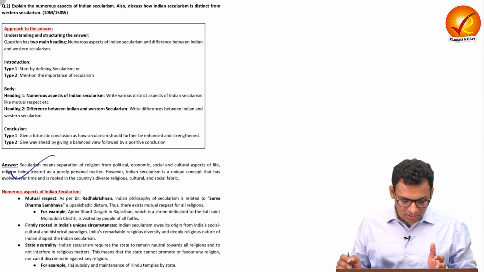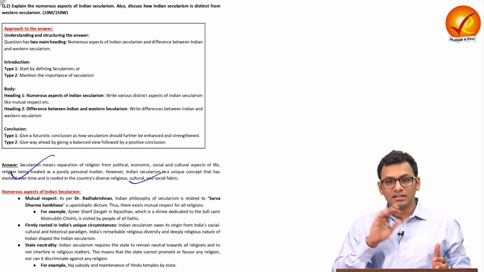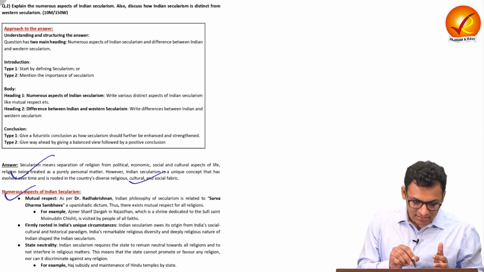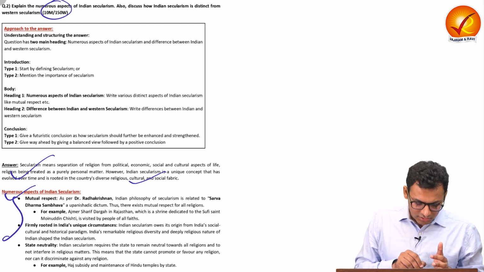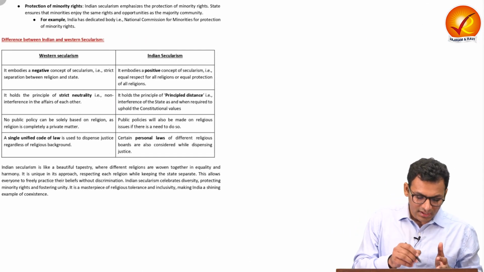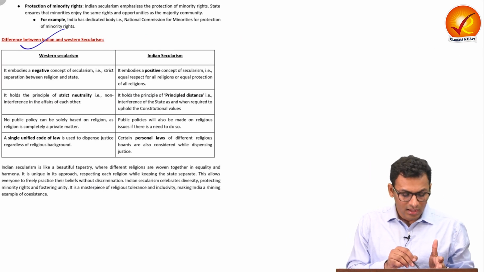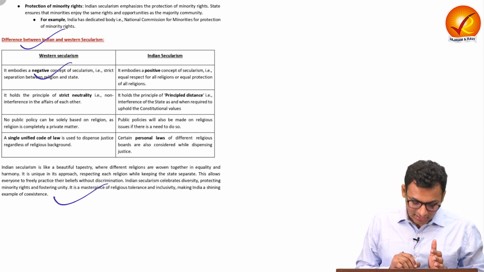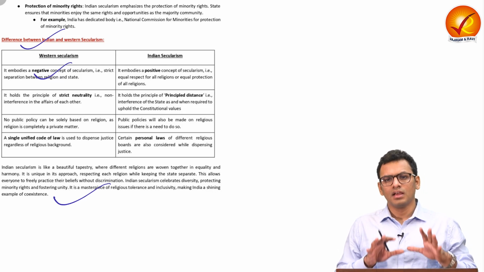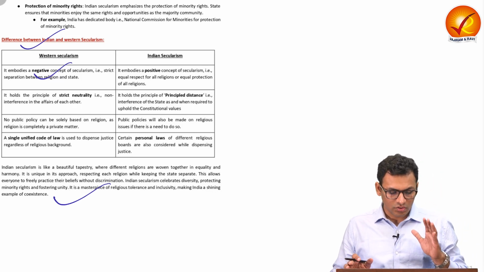In the introduction, you can define secularism. In a transition line, you can talk about how the Indian form of secularism is unique. You can list down the numerous aspects of Indian secularism as it is the primary demand. Over here, you can list down different aspects and you can definitely give certain examples to justify those keywords. Then in heading 2, you can talk about the distinction between the Indian and Western forms of secularism along with relevant keywords, and in the last you can talk about how exactly secularism is part of the basic structure of the nation as a constitutional value, and there is a need to ensure that we safeguard the same. So that is all for question number 2.